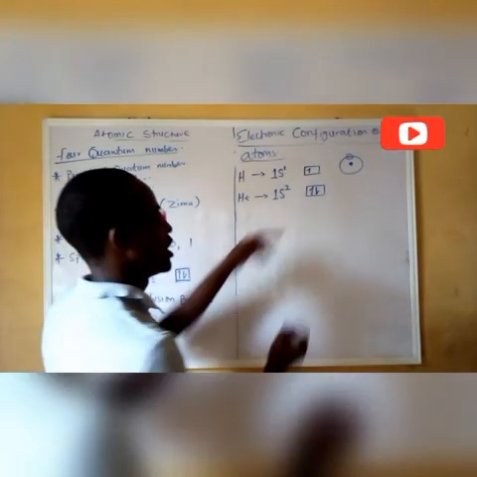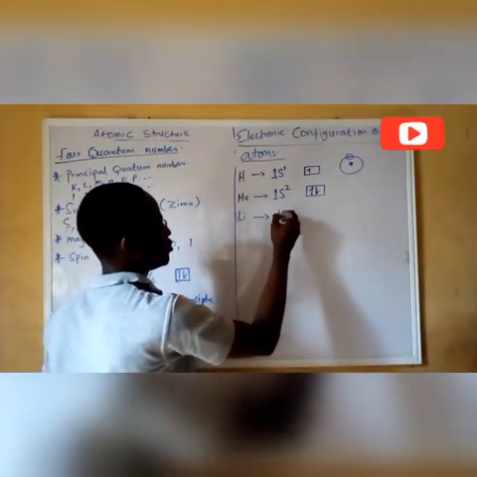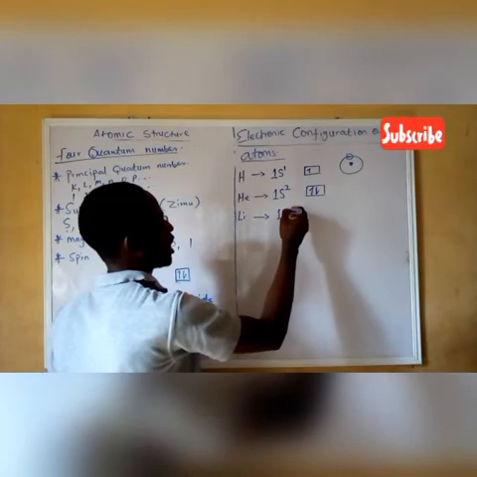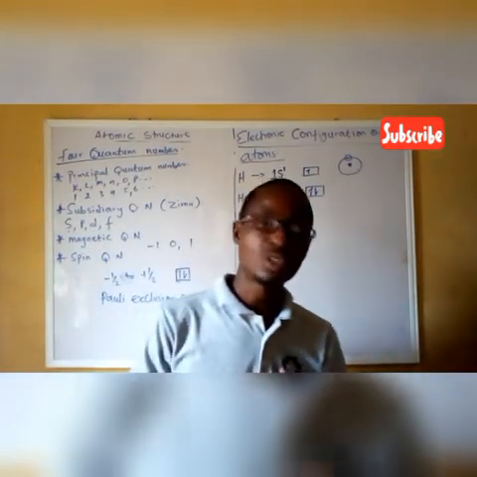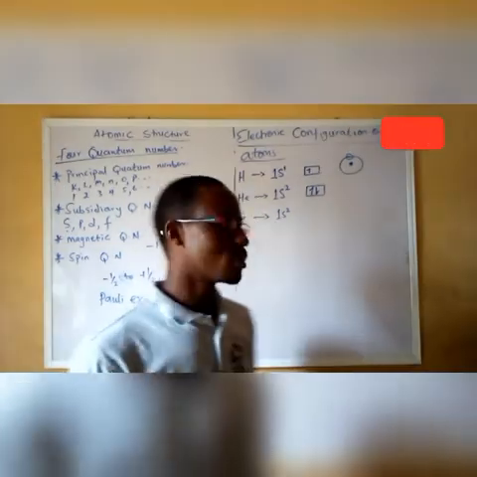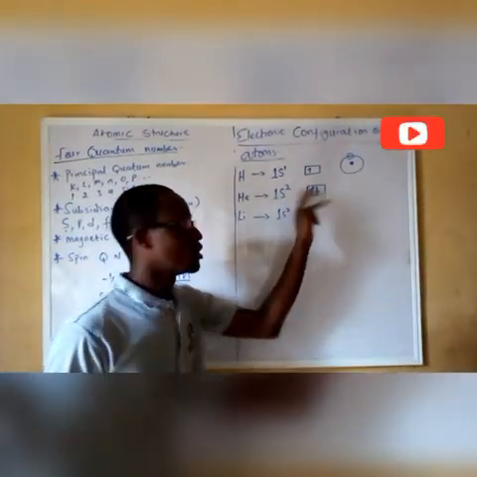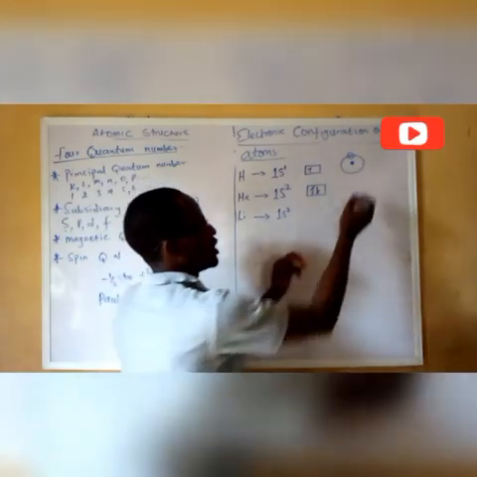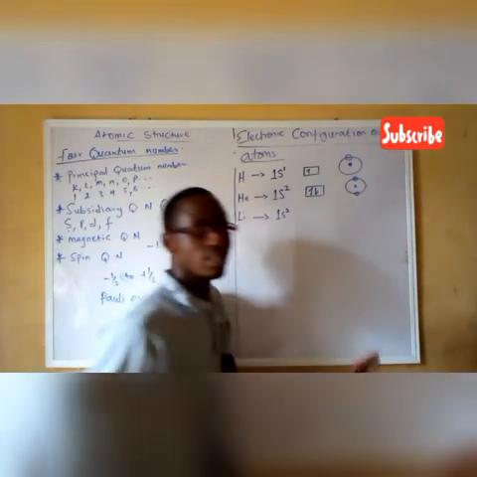So we move next to lithium. Lithium is going to be 1s. Filling the first shell always accommodates just 2 electrons. Why? Because it contains only the s orbital. So if we have this, it's complete.